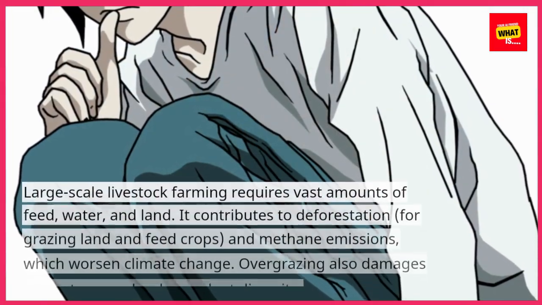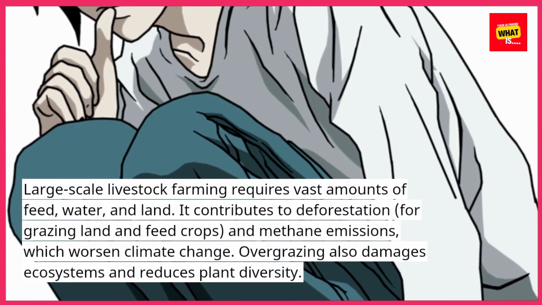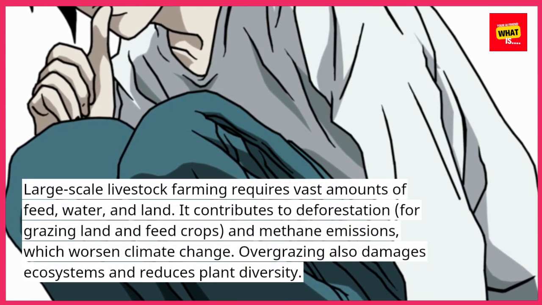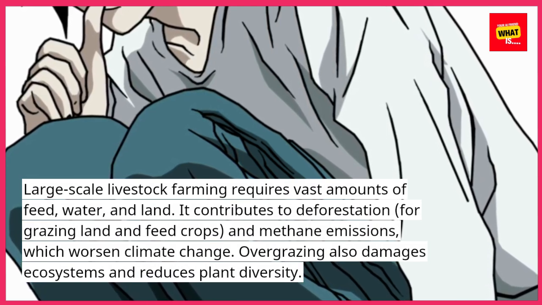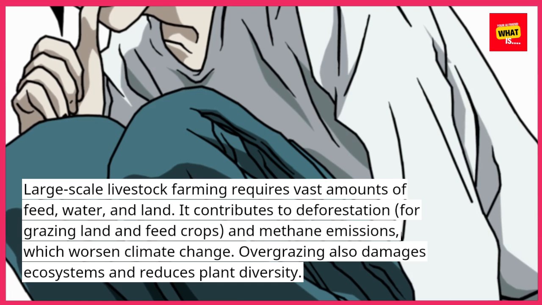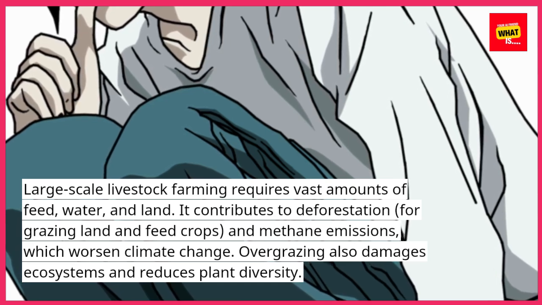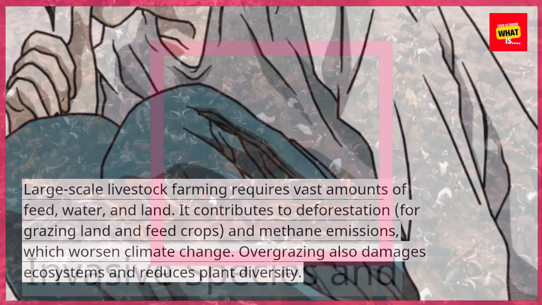Factory farming and livestock impacts. Large-scale livestock farming requires vast amounts of feed, water, and land. It contributes to deforestation for grazing land and feed crops, and methane emissions, which worsen climate change. Overgrazing also damages ecosystems and reduces plant diversity.